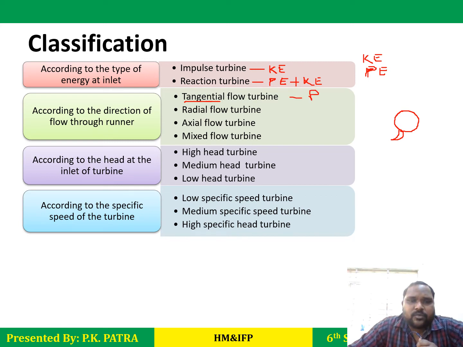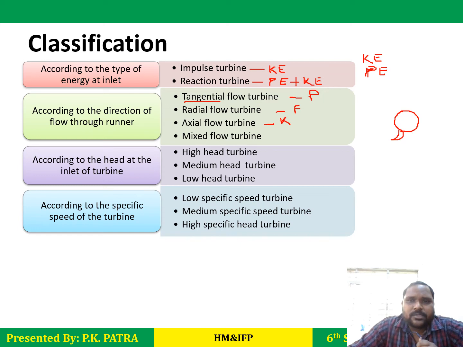Next one is the radial flow turbine. In the case of the Francis turbine, we will see this radial flow. The water will come towards the center of the turbine in the radial direction. What is an axial flow turbine? The best example is the Kaplan turbine or propeller turbines, where water flows parallel to its shaft.